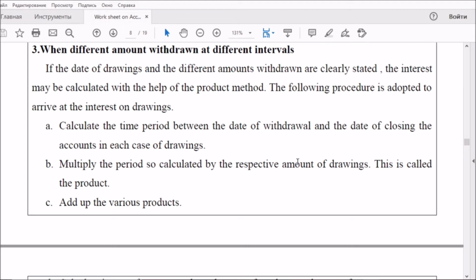And also we have to keep in mind that if it is calculated based on the product method, then we have to use similar steps. First column, the date on which the amount is drawn; second column, the amount of drawings; third column, the period for which we have to charge the interest on drawings; last column, the product. Product is what? The multiplication of the amount of drawings into period.